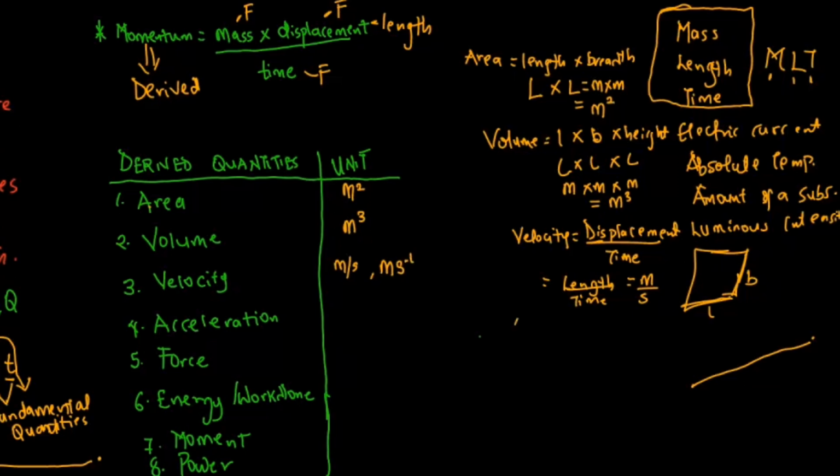So for acceleration, the formula for acceleration is velocity over time. Velocity is measured in meter per second, over time, which is measured in seconds. So when we divide, we are going to get meter per second square. So in this case, the unit is meter per second square, or if we apply it in index form, it's going to be ms raised to the power of -2, the same as meter per second square.